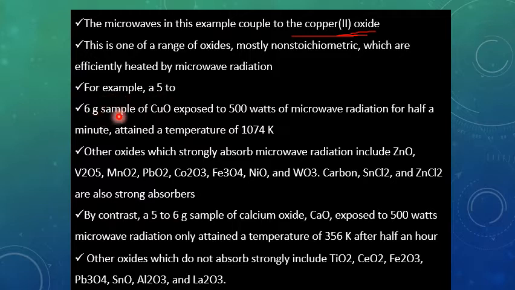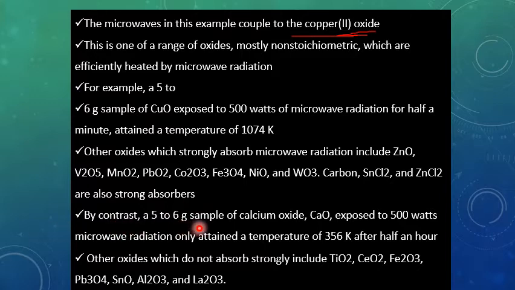For example, a 5 to 6 gram sample of copper oxide, a small quantity of copper oxide, when it is exposed to 500 watts of microwave radiation, for how much time? For half a minute, for only half a minute. It can attain such a high temperature during this half a minute, 1074 Kelvin. Other oxides which strongly absorb microwave radiation. What are examples? Zinc oxide, vanadium pentoxide, manganese oxide, lead oxide, and so on. These are strong absorbers of microwaves.